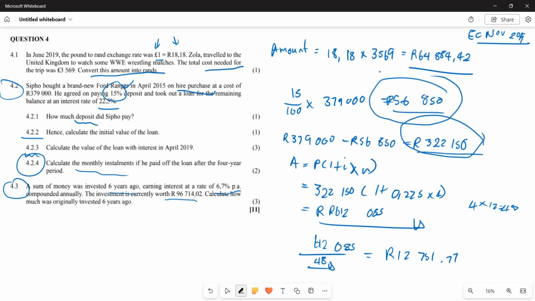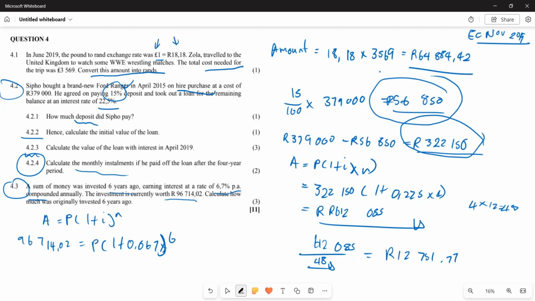So this one is simple. We are going to say A is equal to, they say it's compounded, so A is equal to P into (1 plus i) to the power of n. And the accumulated value, 96,714.02, is equal to the principal amount, times (1 plus the interest given there, 0.067) close bracket, to the power of 6 altogether.